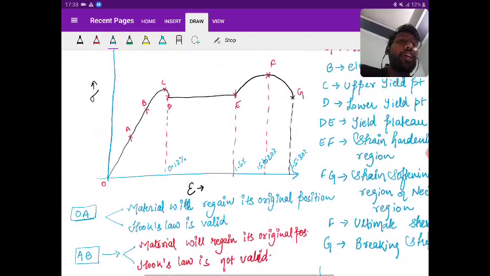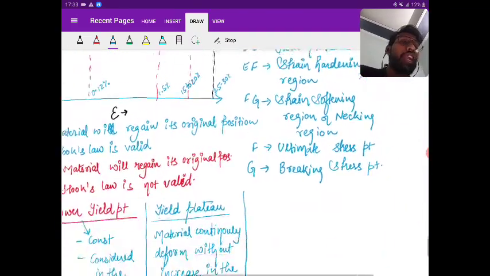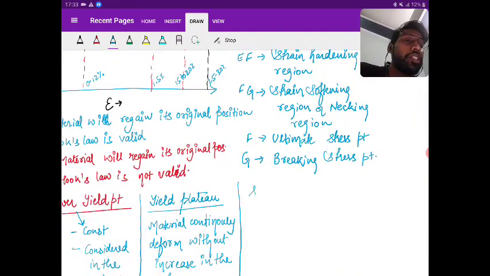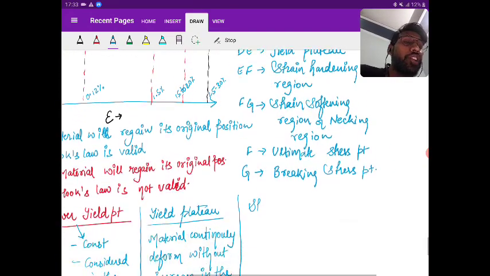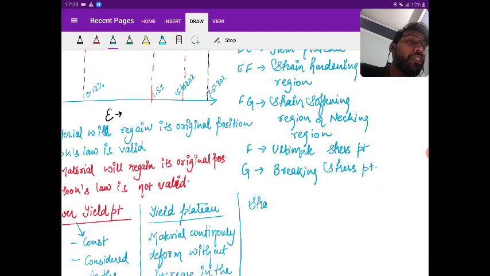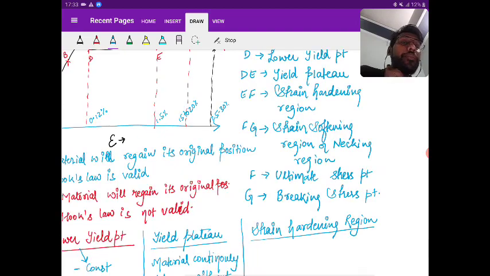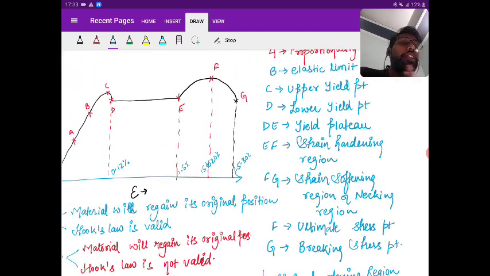Next, there is the strain hardening region. So what is the strain hardening region? Try to understand. See what will happen here in the strain hardening region.